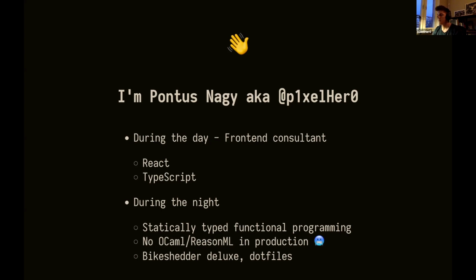And when Reason was announced, I jumped onto that train a bit. I've been pendling in between Reason and Haskell since then. And I'm also a little bit interested in category theory. I think most people who like Haskell are also a bit interested in category theory, even though it's a really abstract concept. I'm not pretending to understand everything about it, but it's fun to dabble in.